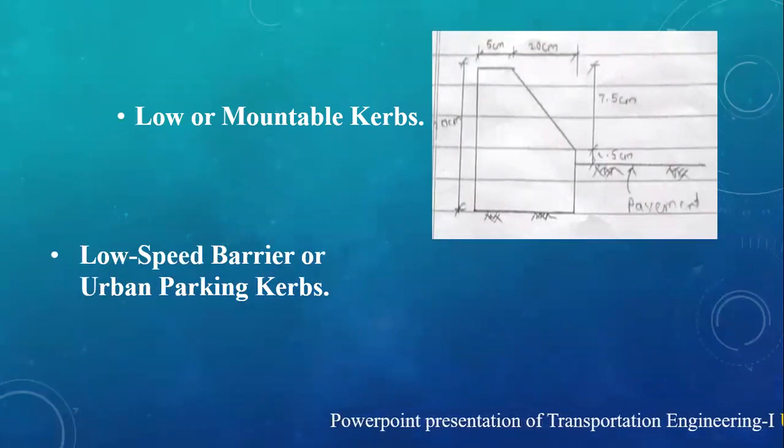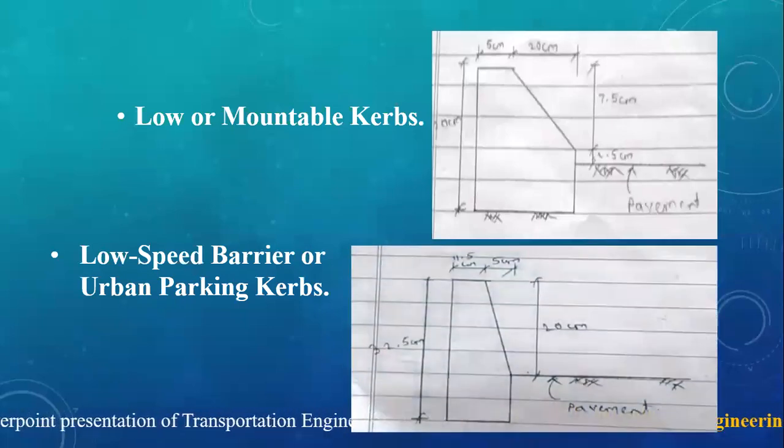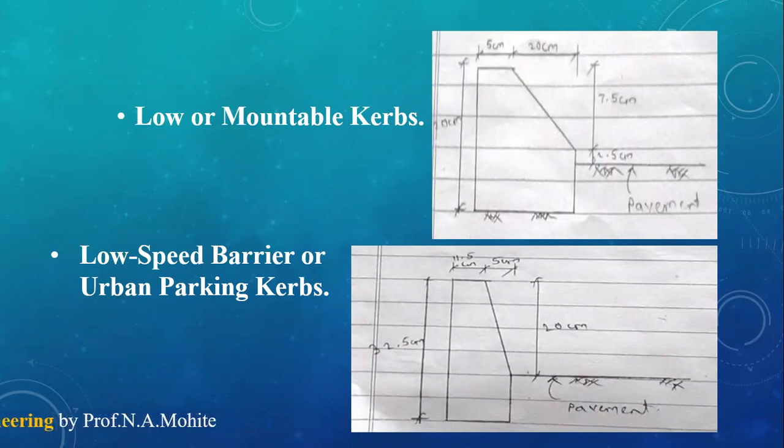Next is the low speed barrier or urban parking curb. These curbs work as a barrier to restrict entry of slow moving vehicles onto footpaths. Crossing over these curbs may result in severe damage to vehicles as the face is nearly vertical. Here you can see, as compared to the low or mountable curb, this face is totally vertical.